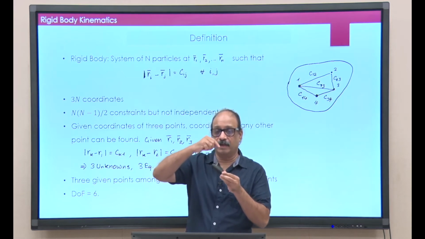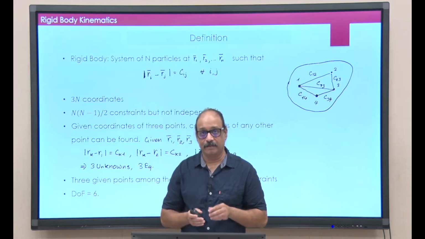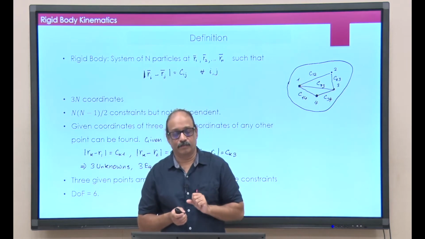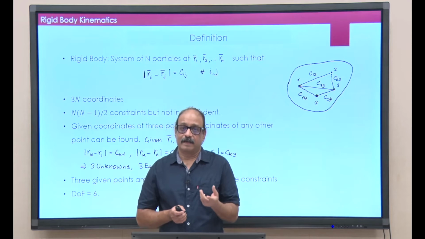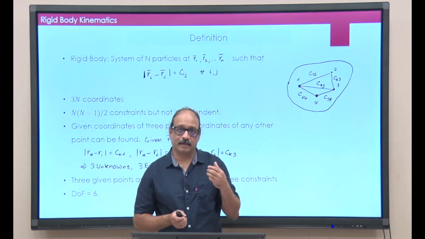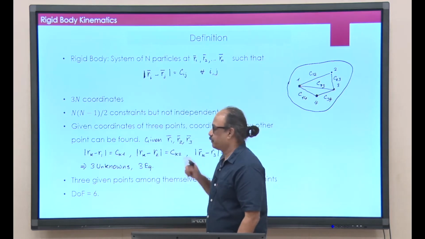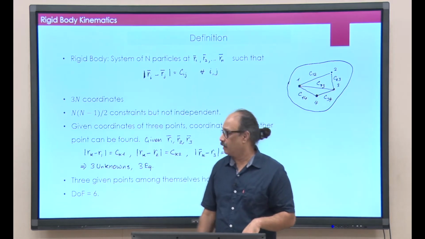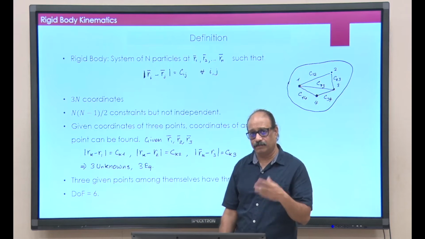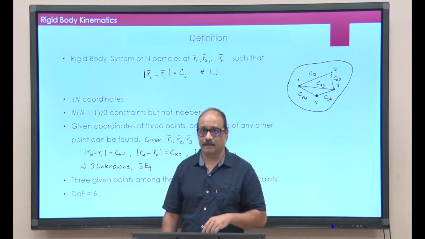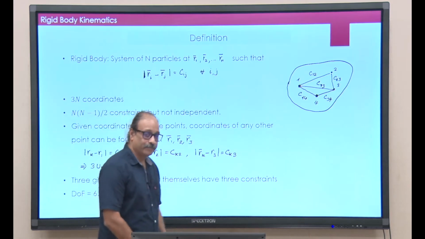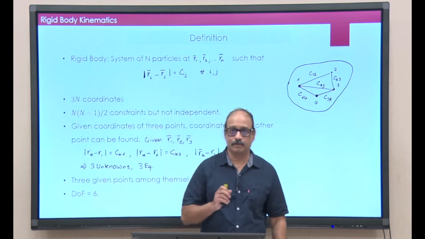It can be anywhere on the circle with respect to the line joining these 2 points. That will require only 1 coordinate. So basically for 3 points, for the first point you need to give 3 coordinates, for the second point 2 coordinates, and for the third point I only need to give you 1 coordinate; the remaining 2 coordinates can be found from the constraints. That is how the number of degrees of freedom for a rigid body comes to 6.